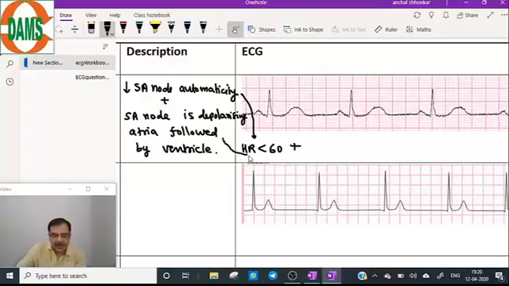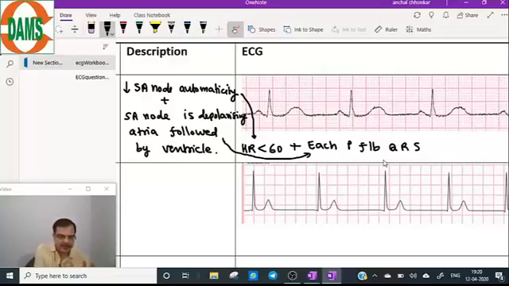So this will translate as each P wave followed by QRS.